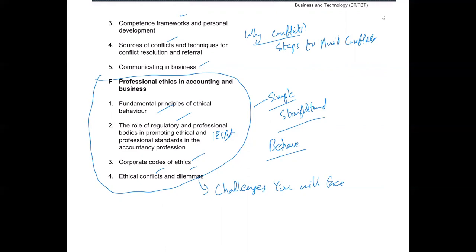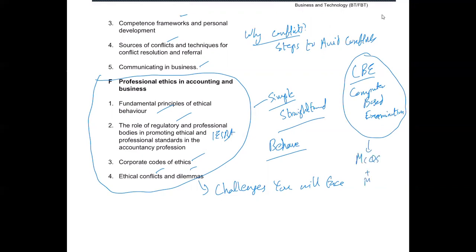And one thing I forgot to tell you is that it's a CBE examination, a computer based examination. From now onwards, every paper of ACCA will be examined on computer. This paper is of MCQs plus MTQs, and MTQs have multiple MCQs. So you don't have to write anything, you just have to select the best option.